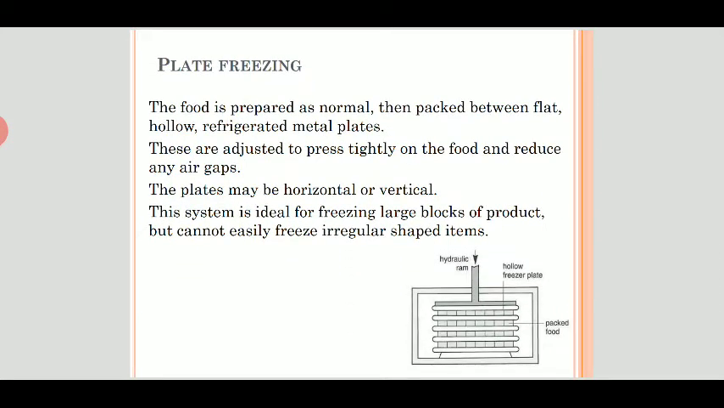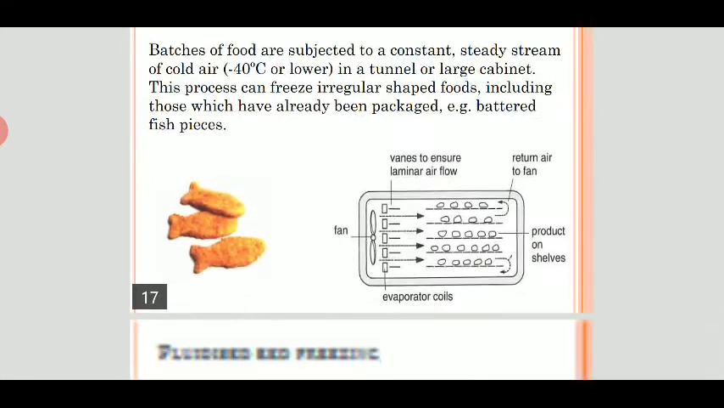Next freezing method is plate freezing. The food is prepared as normal, then packed between flat hollow refrigerated metal plates. These are adjusted to press tightly on the food and reduce any air gap. The plates may be horizontal or vertical in shape.